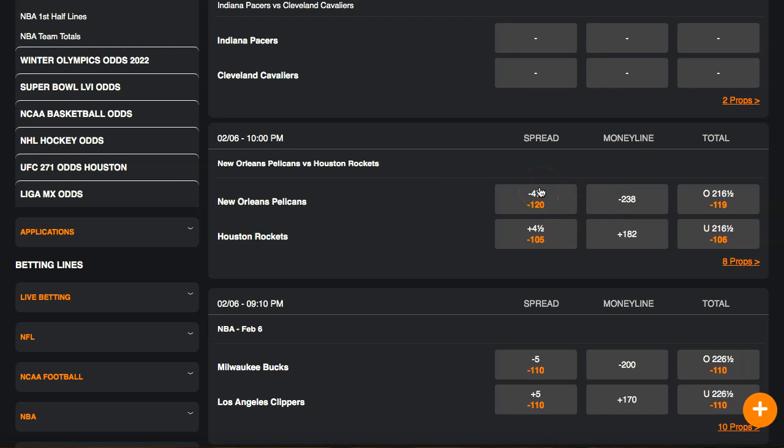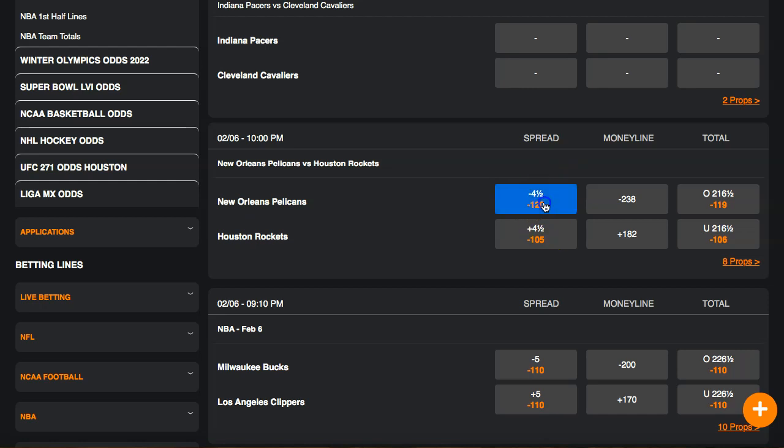What you can do, the smarter thing to do, would be to do a spread, right? Because they're a minus 4.5. What does this mean? This basically means that they're starting off with negative 4.5. Just think of it that way. Whatever this number is over here, you have to win by more than that many points. So what's more than 4.5? It's 5. So you would have to win by 5 points or more. You can win by 5, 10, 20, whatever. It doesn't matter, right? As long as the Pelicans win by 5 or more.